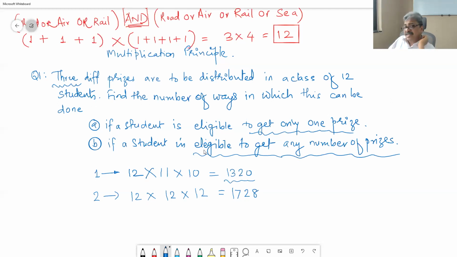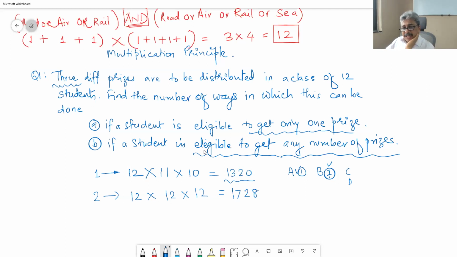Now, why is this number so big? Suppose student A gets the first prize and student B gets the second prize. Then this is one way, like the way we said: I go to Pune by road, and in how many ways can I go to Delhi from Mumbai? 4. So I am fixing. Suppose A has got the first prize and B has got the second prize.